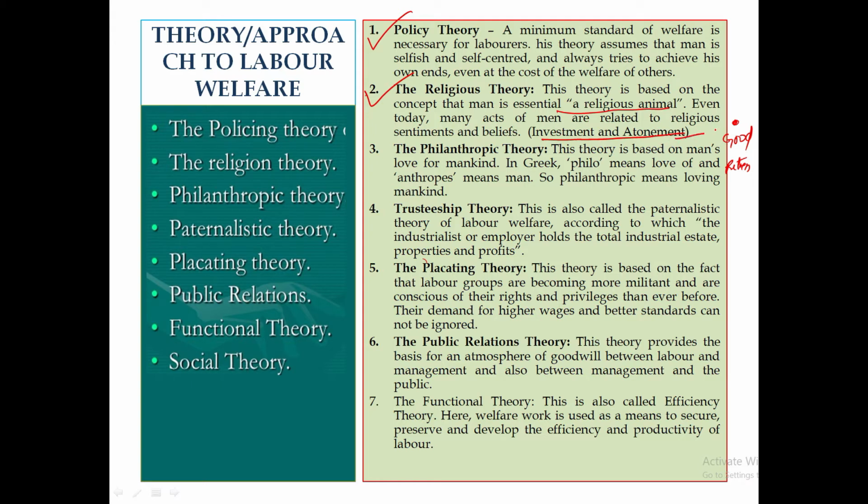And atonement believes that when you see a disabled person or a deprived person, it is because they have committed sins in their earlier time, so God is punishing them. So atonement means that, in order to clear out their sins, they should provide welfare facilities to employees. Now philanthropic. Philanthropic is nothing but love for mankind. So remember this: love for mankind in philanthropic.